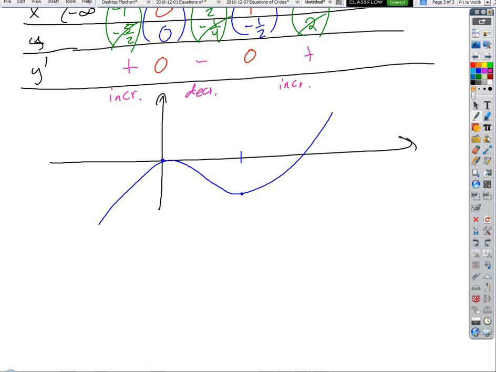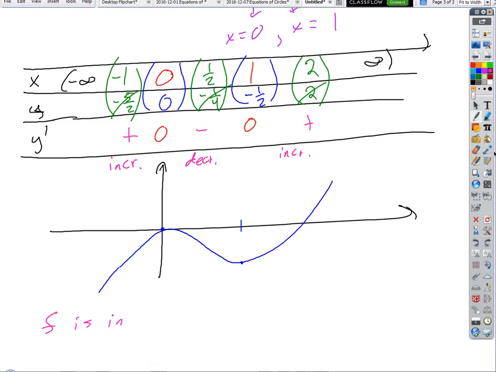Is f increasing or decreasing from negative to 0? And from 0 to 1, it's decreasing, because the test point gave us a negative. Right, does that make sense?